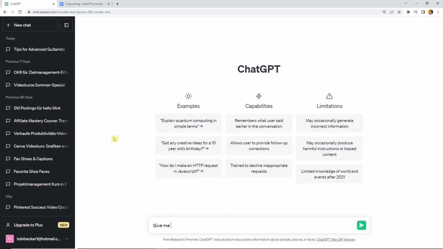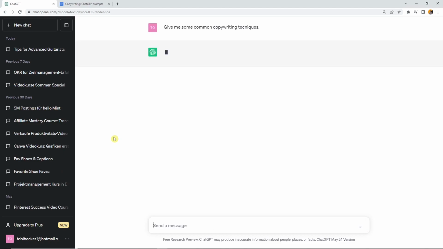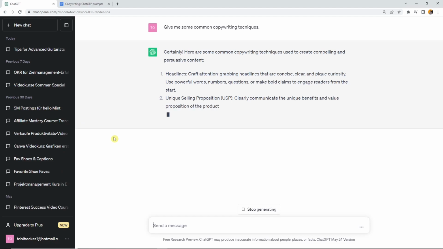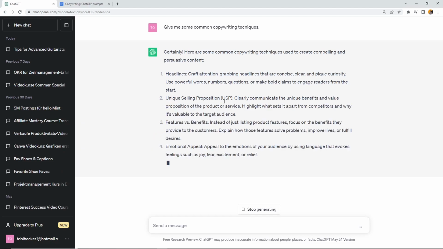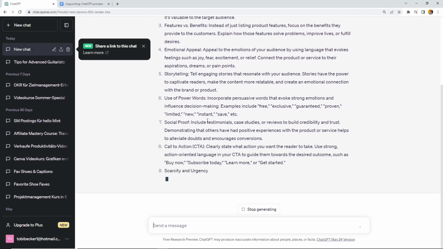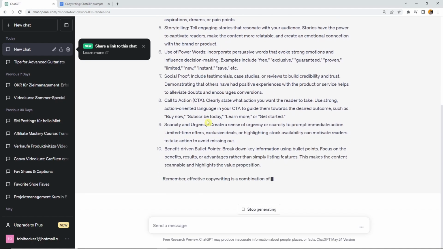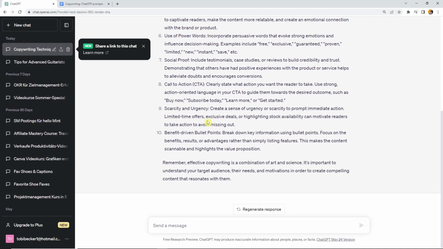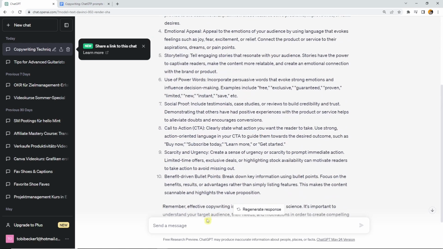give me some common copywriting techniques. So here we have USP, we have features versus benefits, we have emotional appeal, we have storytelling, and so on and so on. This is, of course, only what you should use, and this is what we already did in the case study. But these are no methods. That is why we need to make it differently.